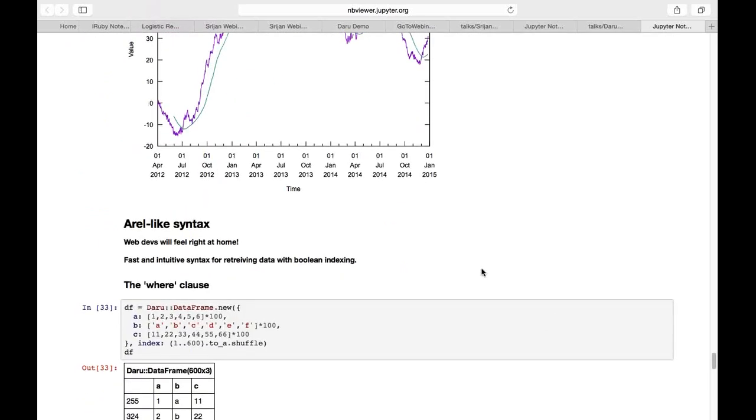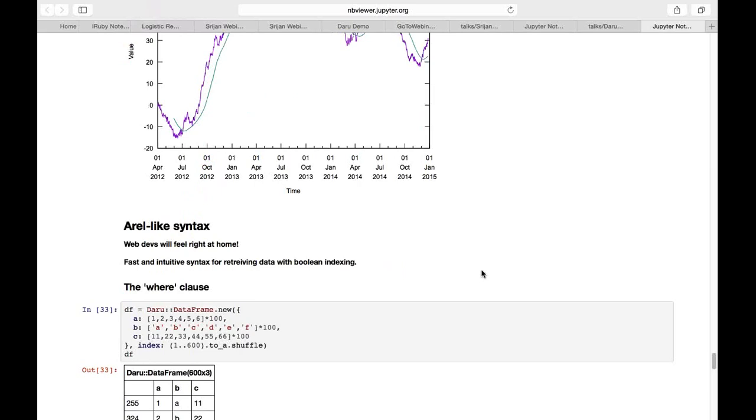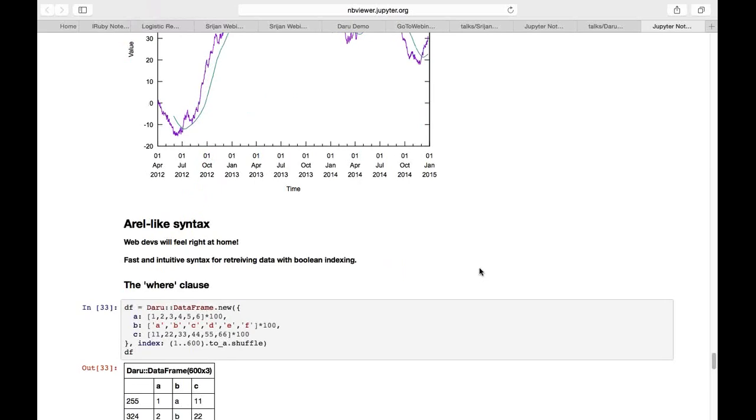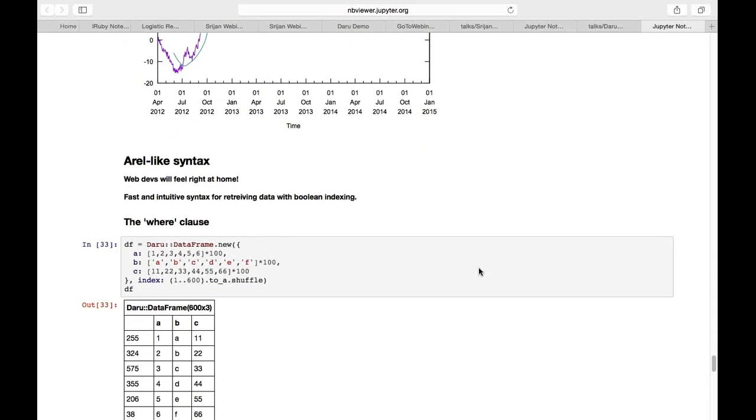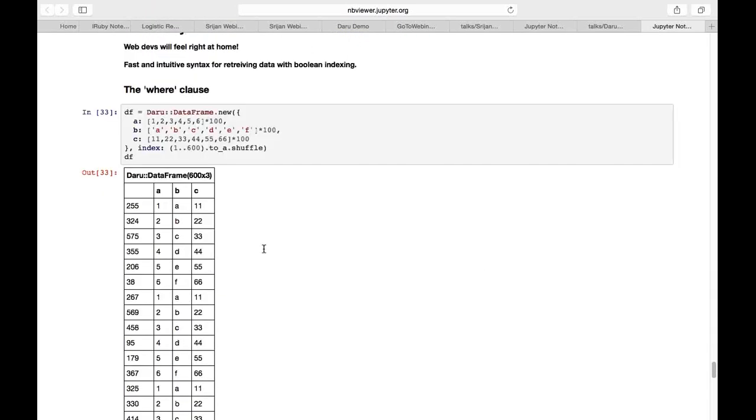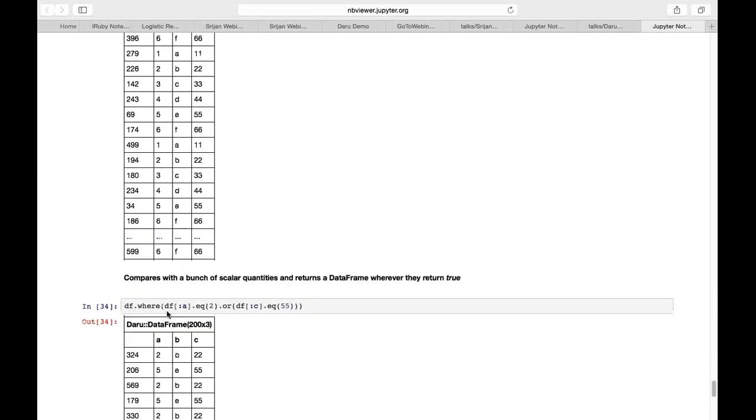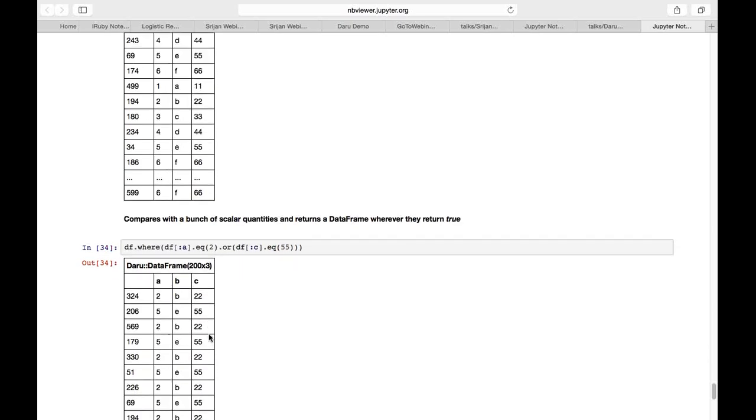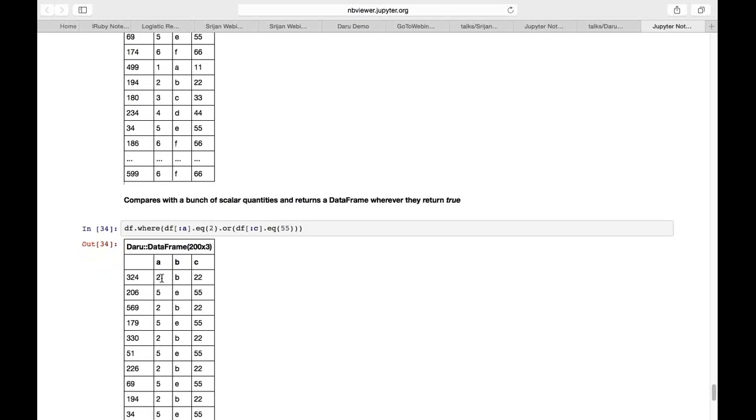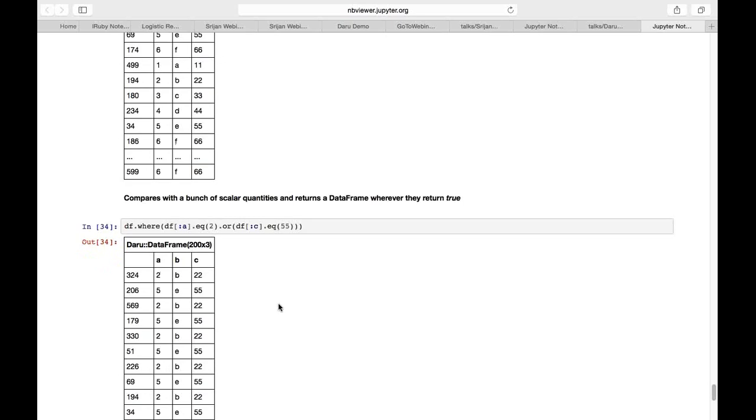It's an SQL-like querying syntax. It uses the where clause, which is very similar to ActiveRecord used in Rails. So right now I'm creating a data frame of this hypothetical data, and say I want all the elements where column A is equal to 2, or in the column C is equal to 55. And I get this. There it is.